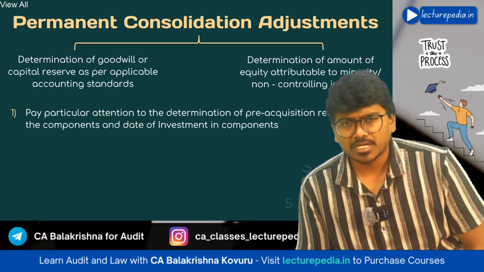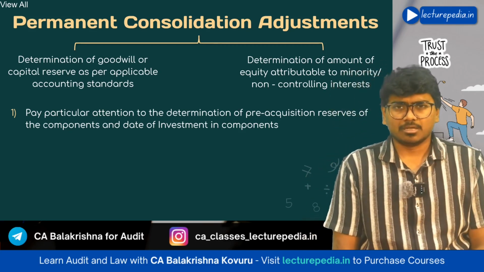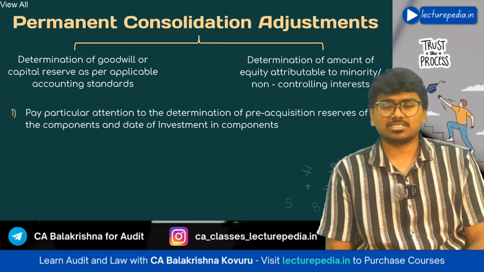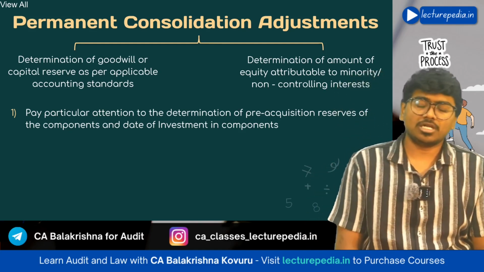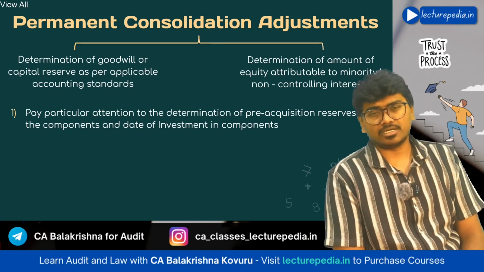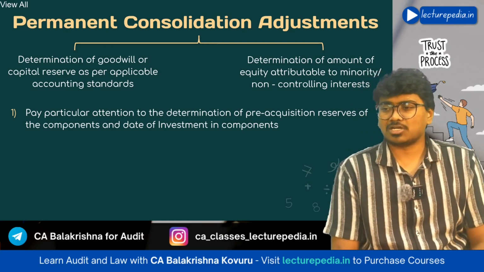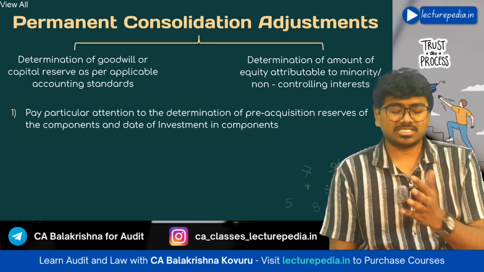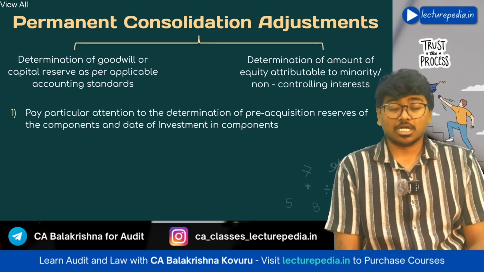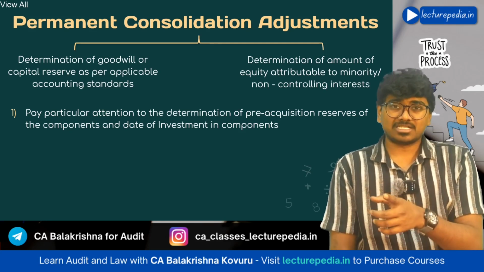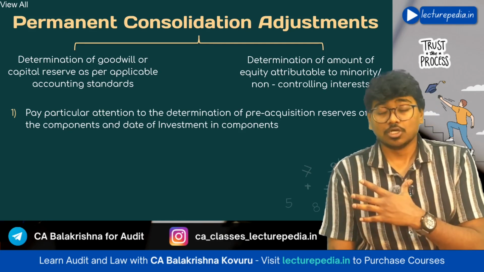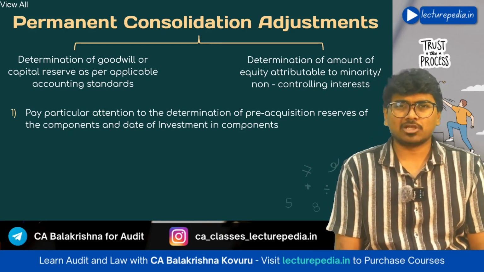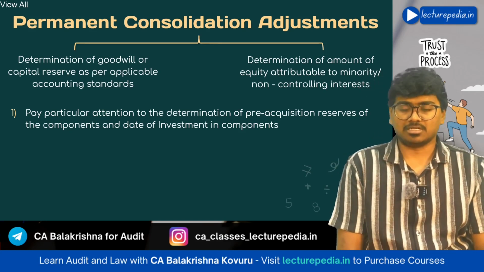Minority interest means both are the same. As per AS 21, it is known as minority interest. As per Ind AS 110, it is called non-controlling interest, NCI. Now, what is this non-controlling interest or minority? Subsidiary means, let's say A Limited is holding 60% of B Limited. The remaining 40% is held by some other shareholders. Those shareholders who are holding the remaining portion of shares are known as minority interest or non-controlling interest.